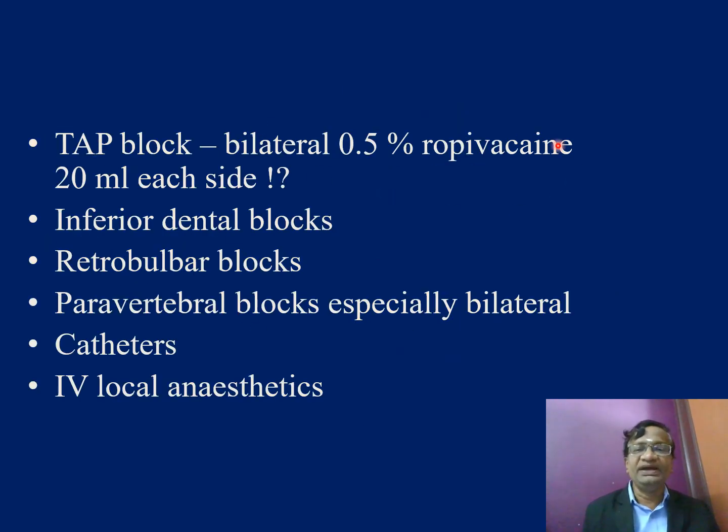TAP block, bilateral, 0.5% ropivacaine each side. They have proved that LAST has occurred. It is not only about us. Sometimes it may be about inferior dental nerve blocks and retrobulbar blocks, sometimes paravertebral blocks, sometimes catheters, especially if you are giving infusions. The local anesthetic will stay there and increase the level of toxicity.